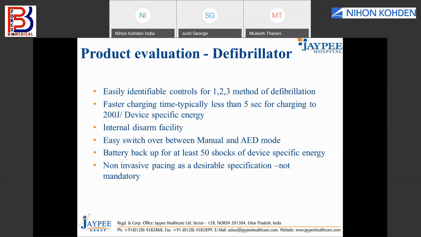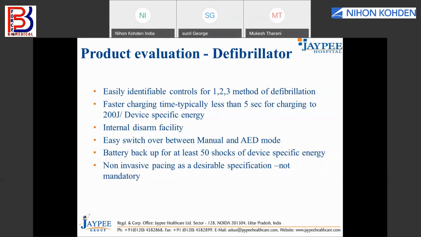So in my criteria, that was important. So I was not able to take that. Now the fourth parameter we should discuss is the battery backup available. We should make sure that the defibrillator you're going to buy has a fully charged battery with a backup capable of delivering a minimum of 50 shocks of device specific energy.